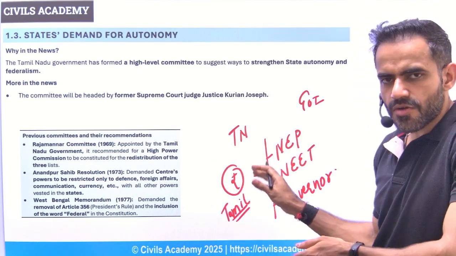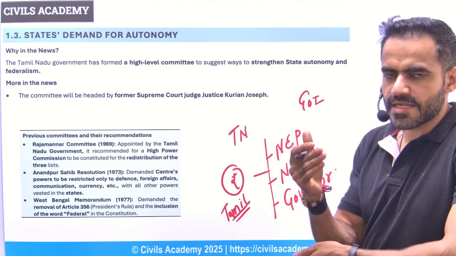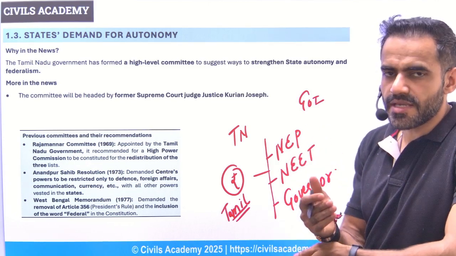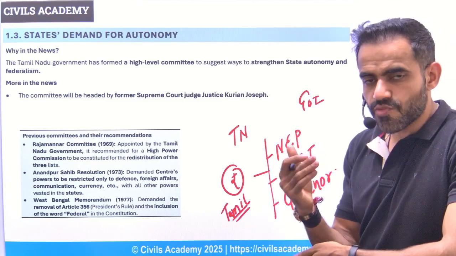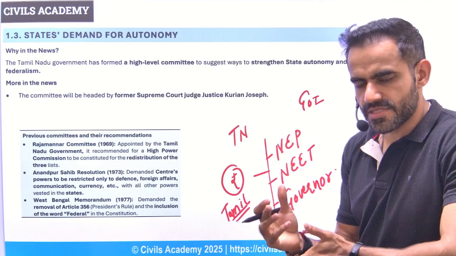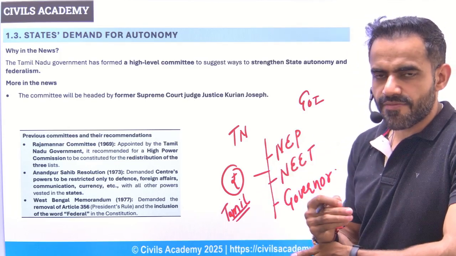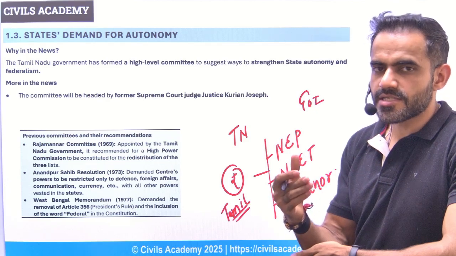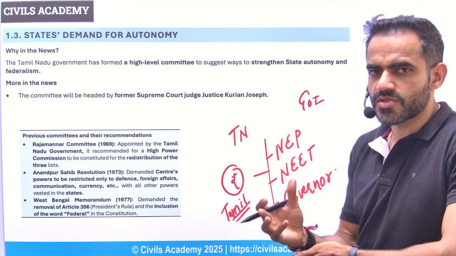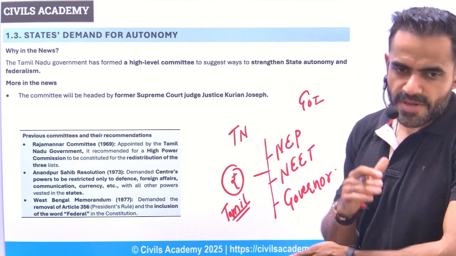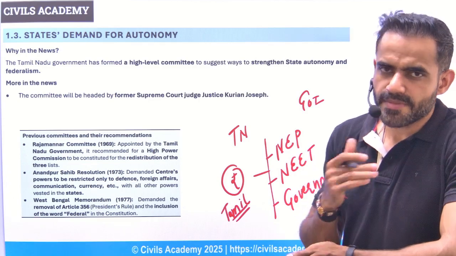So these are some of the controversial provisions. Now understand, the accusation of the Tamil Nadu government is that the central government is imposing Hindi on us as a part of the National Education Policy, and since we are not accepting it, the central government is not releasing funds under centrally sponsored schemes such as PM SHRI schools. Centrally sponsored basically means that the central government is providing financial resources and the rest of the resources will be provided by the state government.